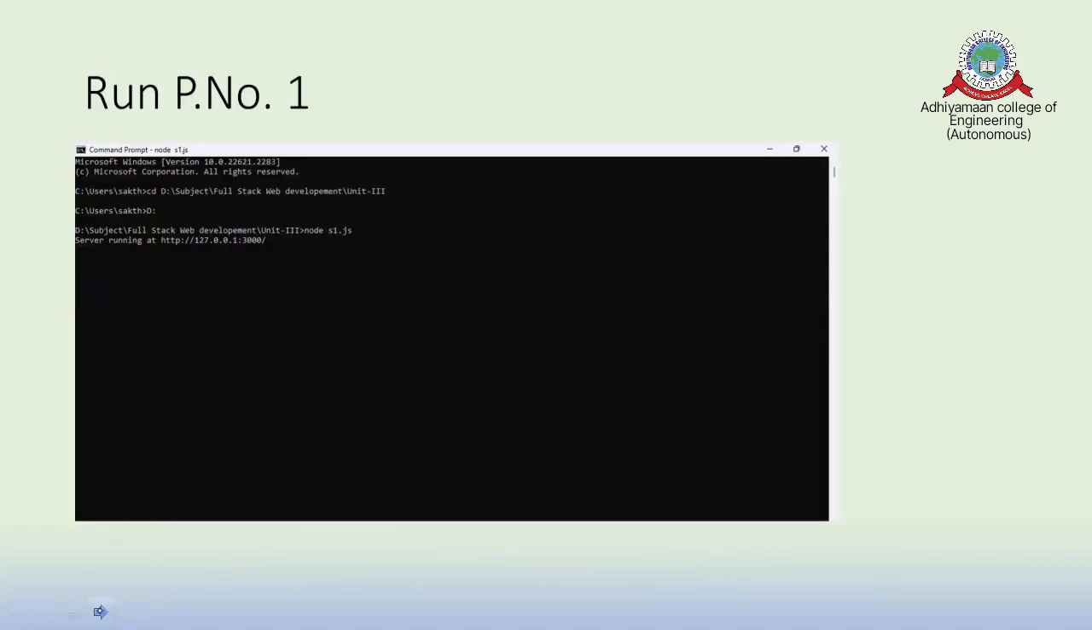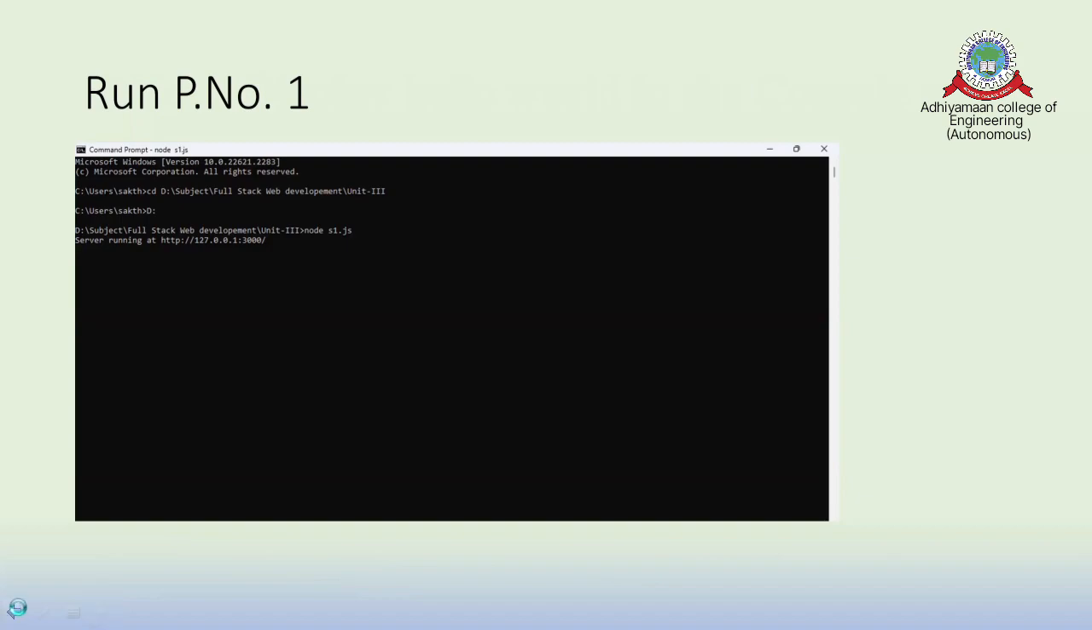Now, how do you write and run the program? Take any file name with .js. You have to save the file in Notepad with any file name .js. So how do you run the program? node filename.js. I have kept my file name as s1.js. So to run the program: node s1.js. And you can see that the server is running.